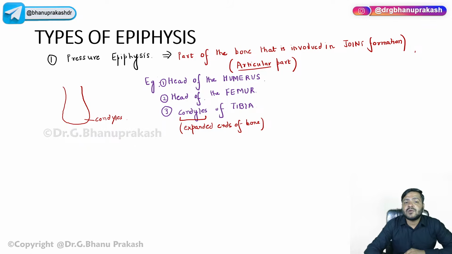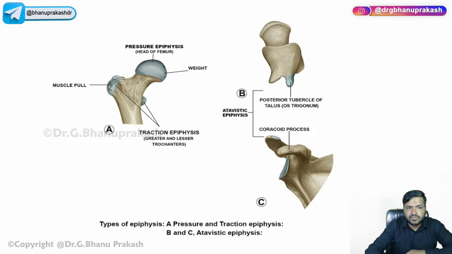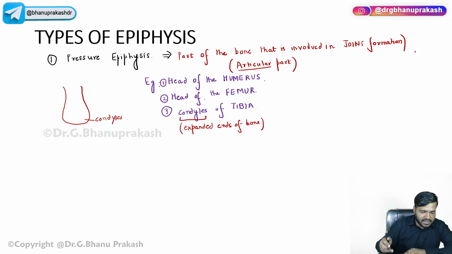So that is about the pressure epiphysis, where the part of the bone is involved in joint formation. That is about all that you can see over here. Now coming on to the next epiphysis, that is the traction epiphysis.